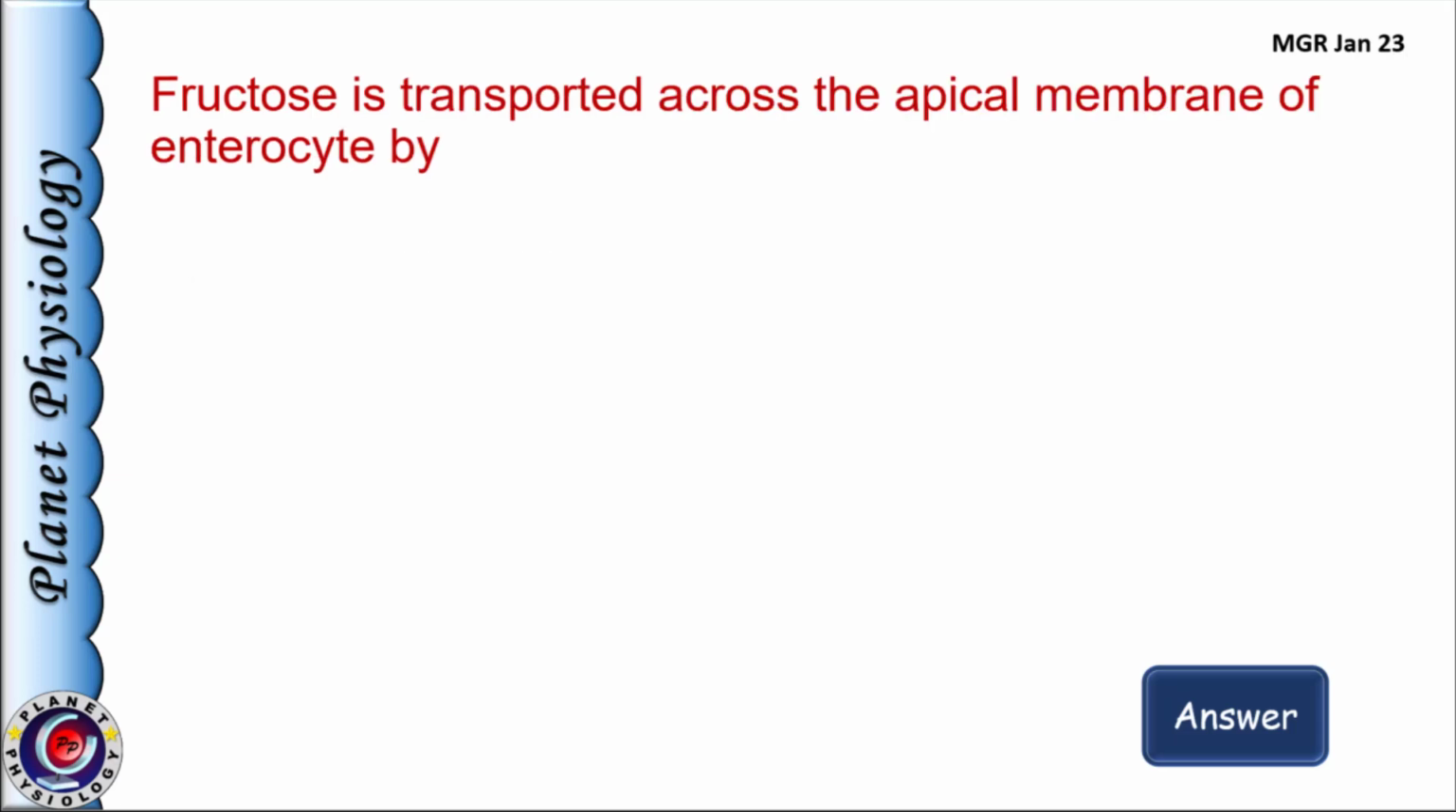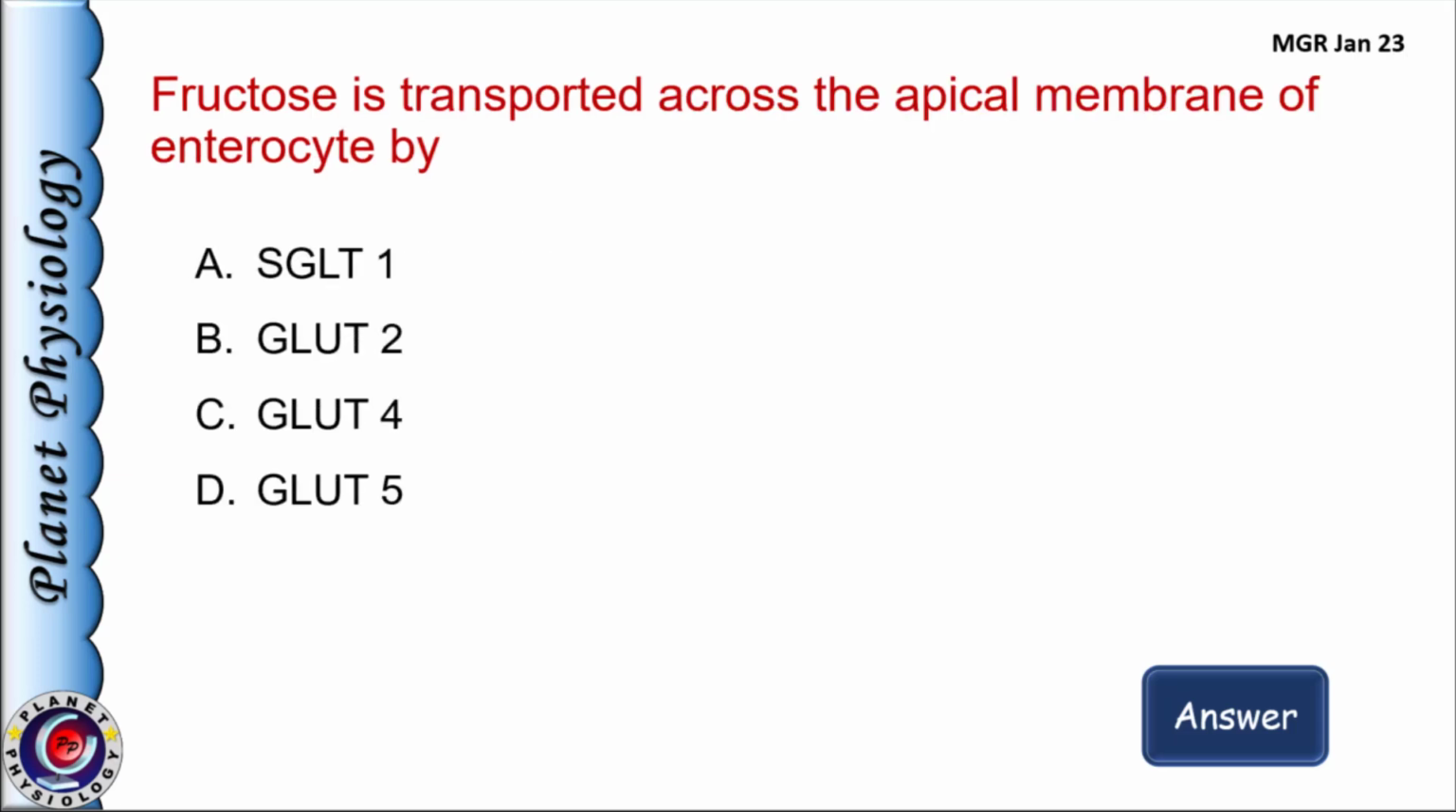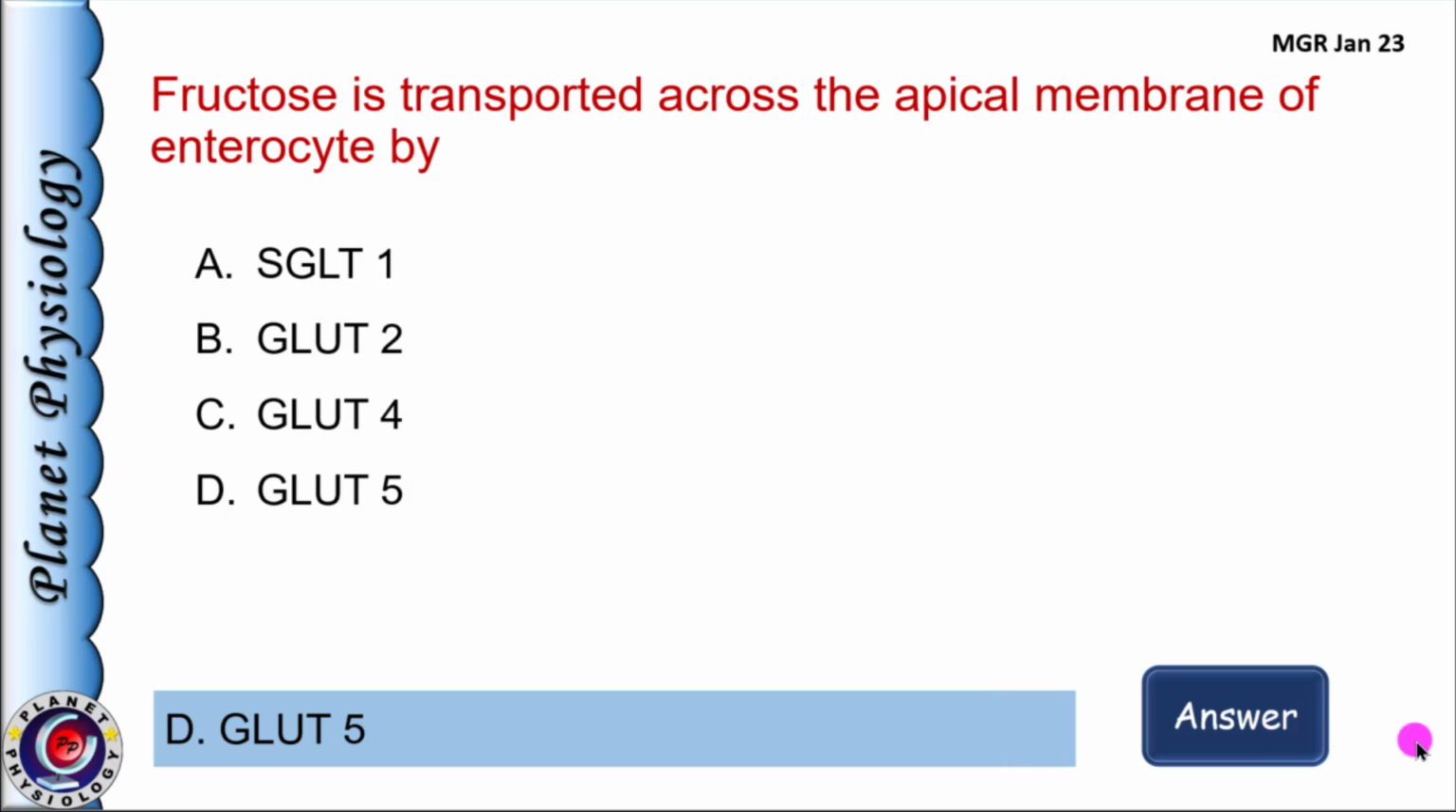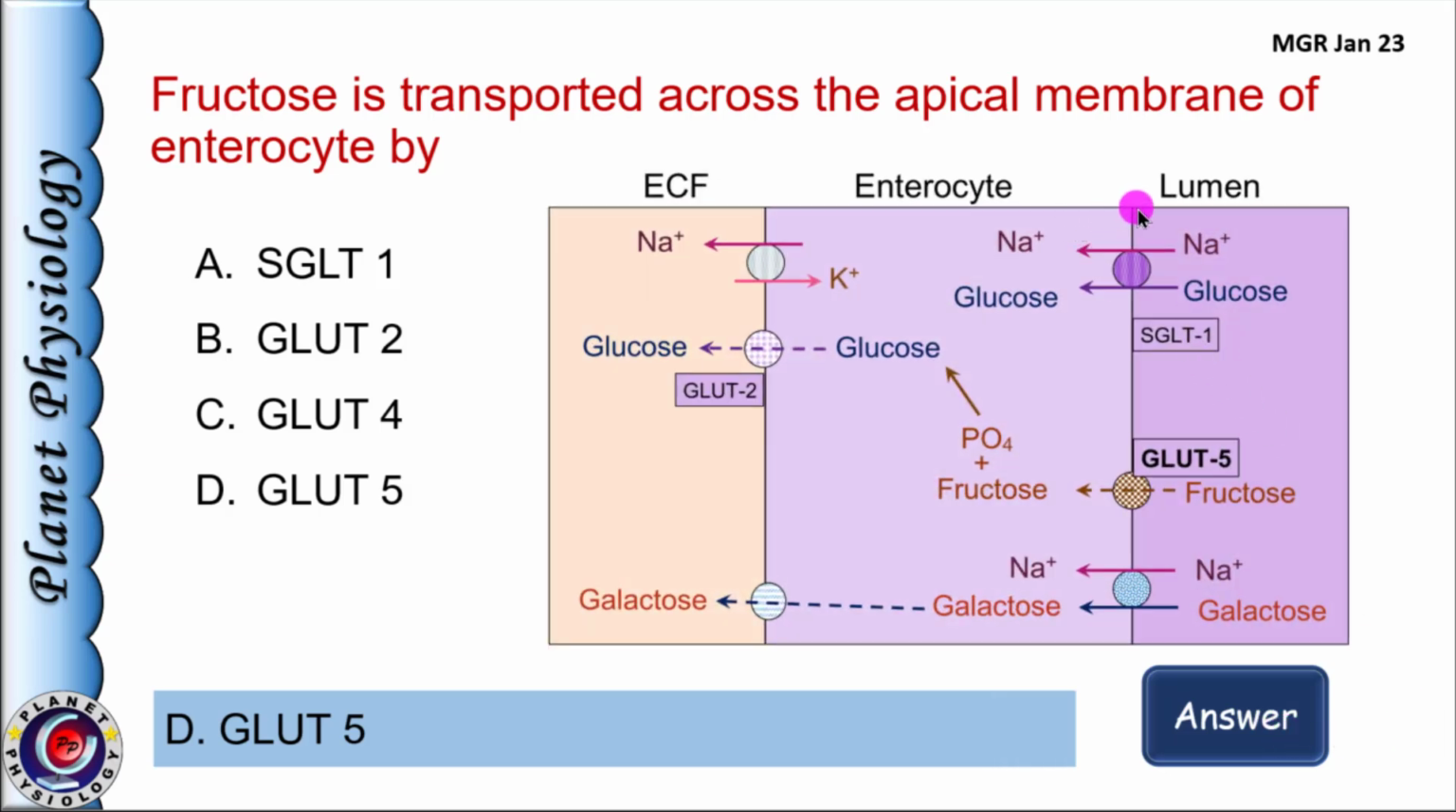Next question. Fructose is transported across the apical membranes of the enterocytes by A. SGLT1, B. GLUT2, C. GLUT4, and D. GLUT5. So across the apical membrane, that is the luminal surface of the intestine, fructose is absorbed by GLUT5. From the basolateral surface, it is GLUT2. So here the correct answer is option D, GLUT5.